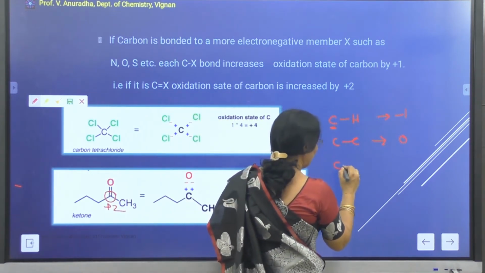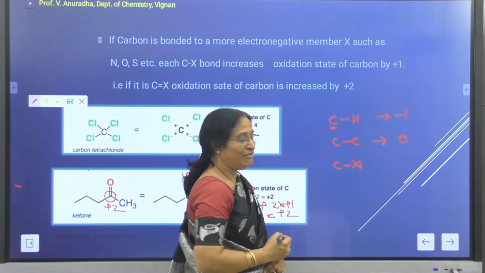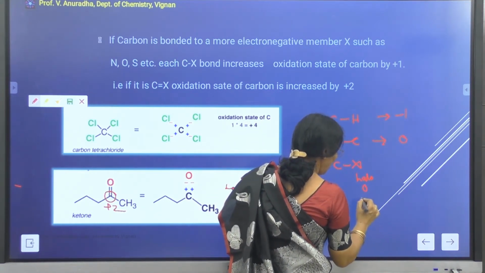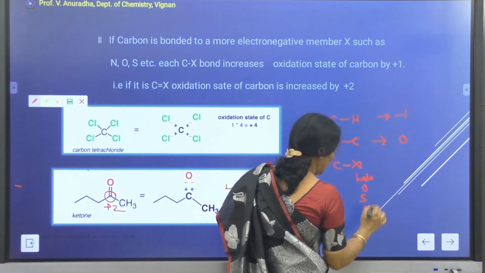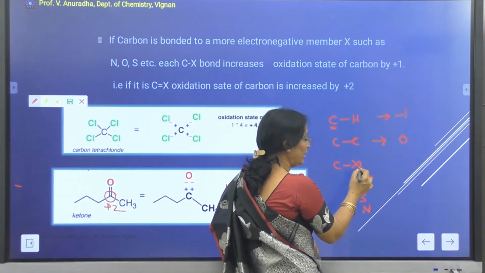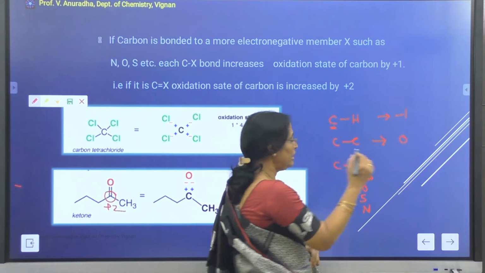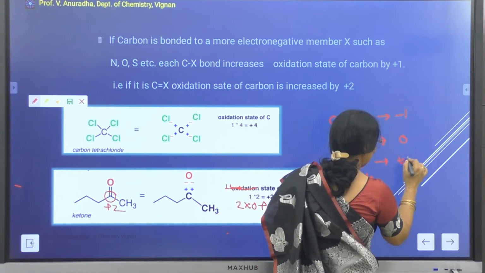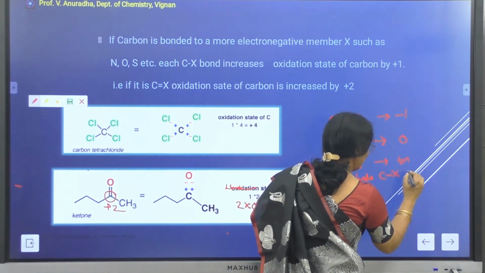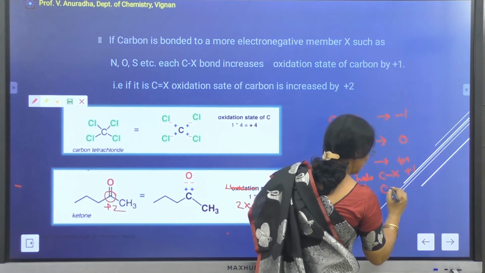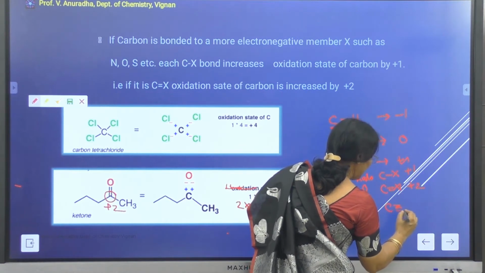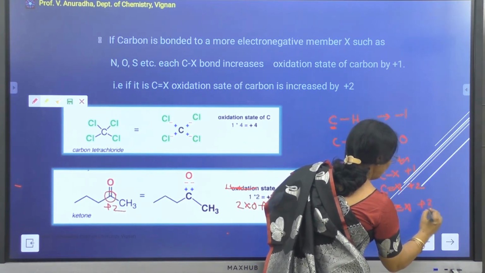When the carbon is attached to an electronegative element X, where X may be either a halogen, or oxygen, or sulfur, or nitrogen, then depending upon the number of bonds with which your heteroatom is attached to the carbon, each bond will contribute +1 of formal charge. Which means that if it is C-X, the contribution is +1. If it is C double bond X, the contribution is +2.